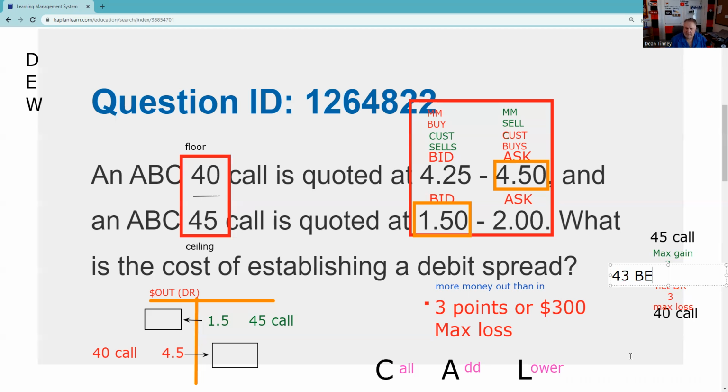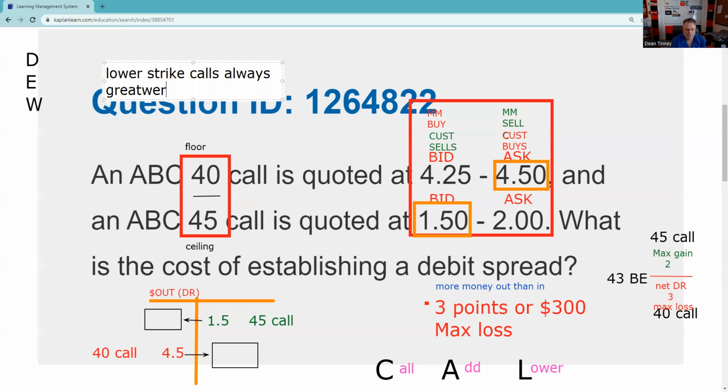Okay, so the last thing we have to do is determine whether it's bullish or bearish. The lower strike in a call contract always dominates the position. The greater premium. Lower strike calls always have greater premiums. And how we determine bullish or bearish is by that greater premium.